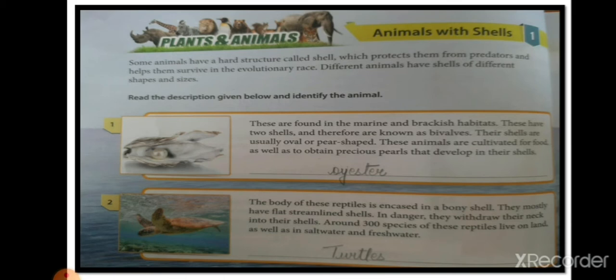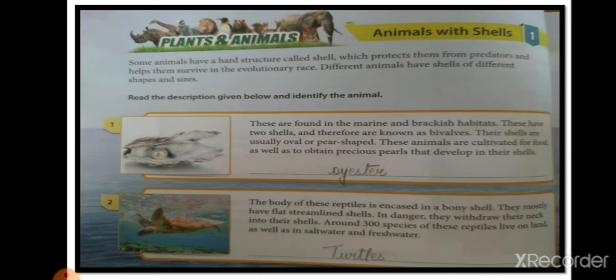They are cultivated, like we rear fishes. People rear these animals for the purpose of pearls as well as for their shells. So basically this animal is the oyster, from which we get pearls.